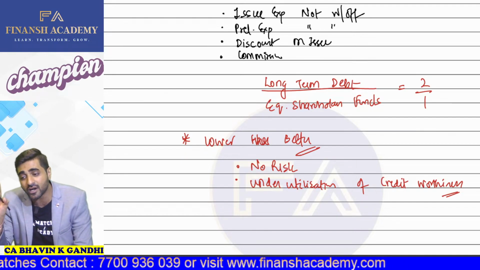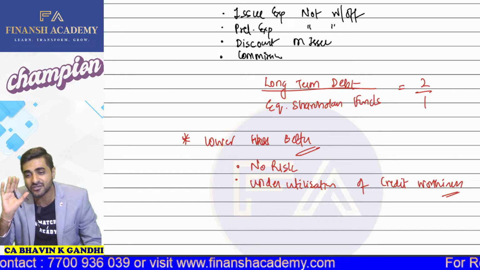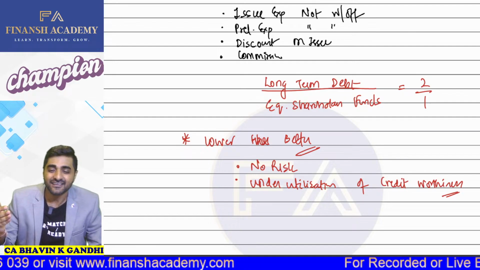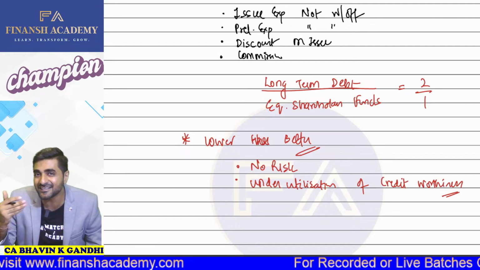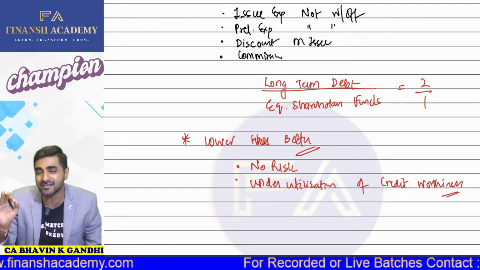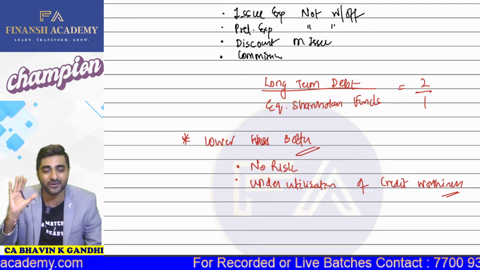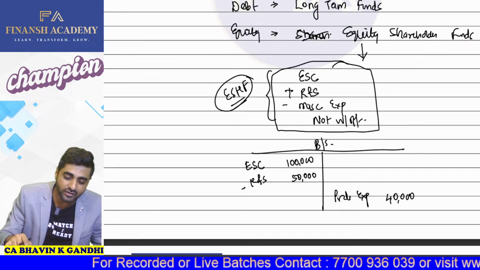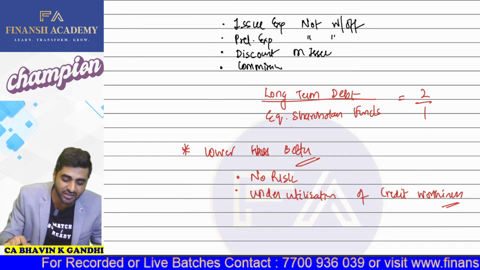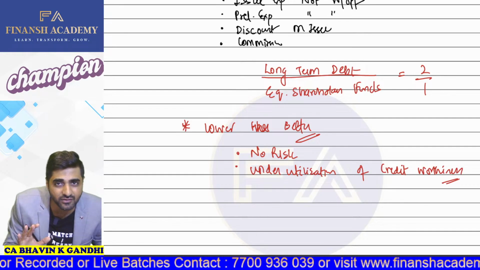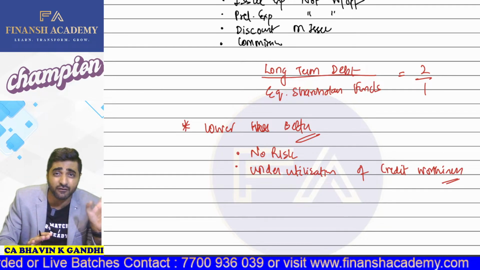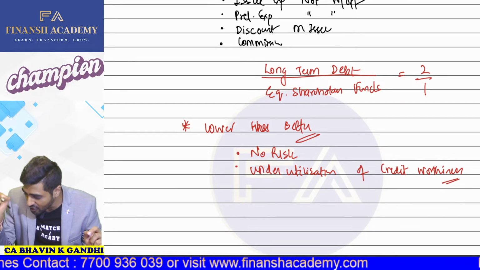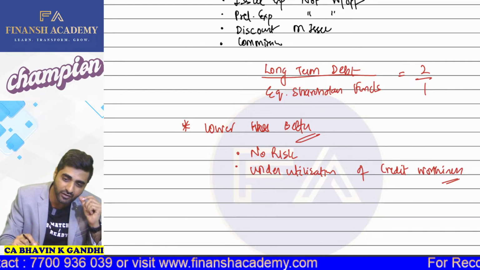This ratio, if it is lower, then it is good. It indicates that there is good solvency. It means that the risk is lower. If this ratio is extremely high, then can I say that higher this particular ratio, it means that there is a chance of insolvency in the company. Okay, because then the risk of repayment will be higher. So this is nothing but your debt equity ratio. Acha, in examination, what are you going to do? Lower the ratio, better it is. So if there are two companies, one with a ratio of 2:1, and second if the ratio is 0.5:1, still will we select 0.5:1? Come on, yes or no? Yes, sir. We are going to select that. Okay, we are going to select 0.5:1.